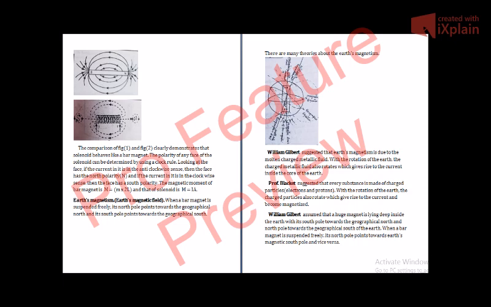Similarly, then came another person. He gave his own theory. His name was William Gilbert. He assumed that a huge magnet is lying deep inside the Earth, with its south pole towards the geographical north and north pole towards the geographical south of the Earth. And when a bar magnet is suspended freely, its north pole points towards the Earth's magnetic south pole and vice versa.